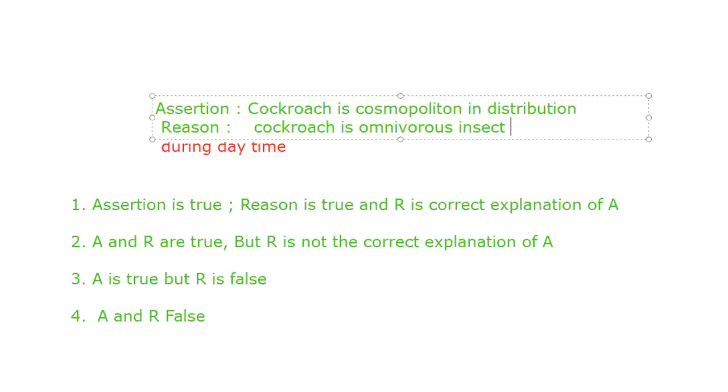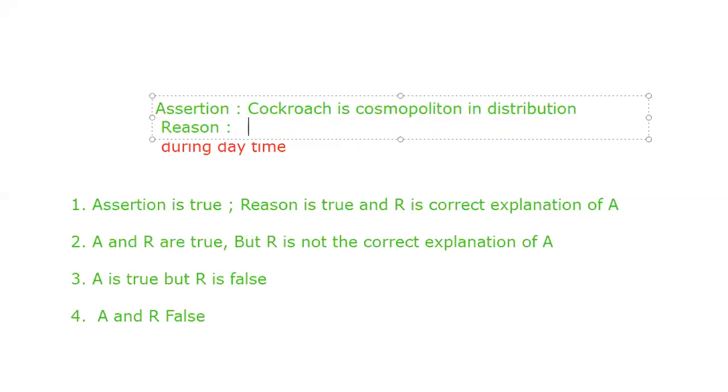So what is the answer for us? Cockroach is cosmopolitan in distribution. Cockroach is an omnivorous insect. What is the answer? A is true, R is true, but R is not the correct explanation. R is not explaining A. So in that way, I introduced a new type of question here: the assertion-reason type of question.